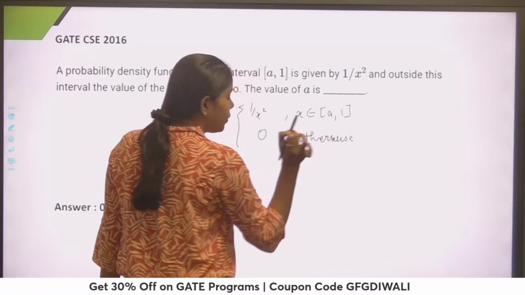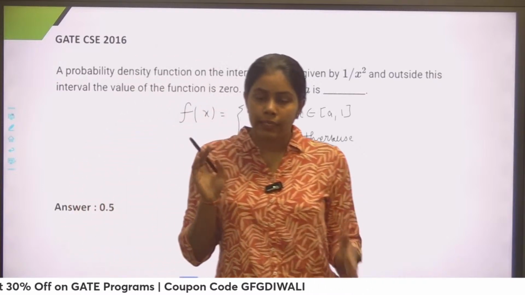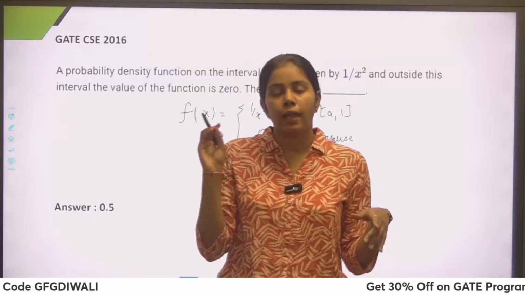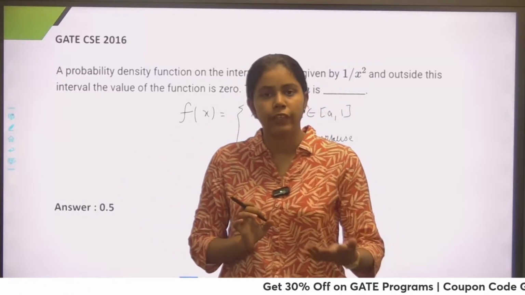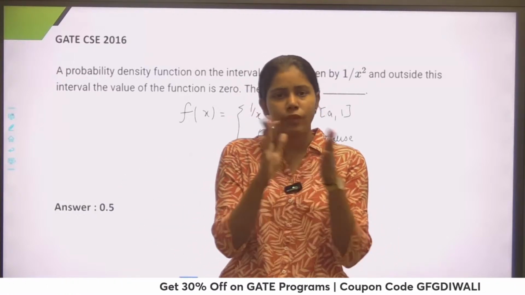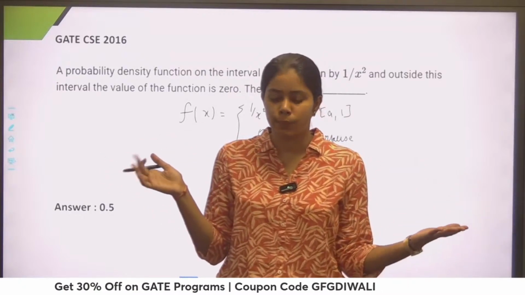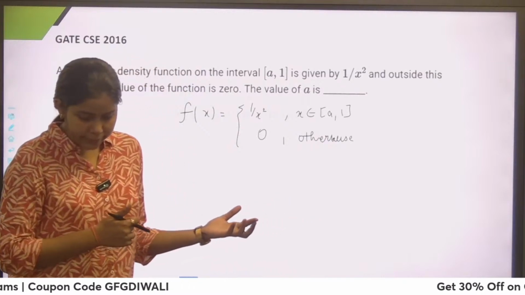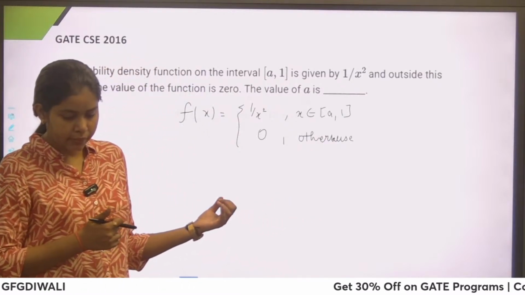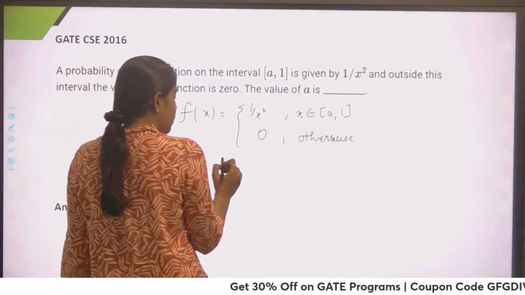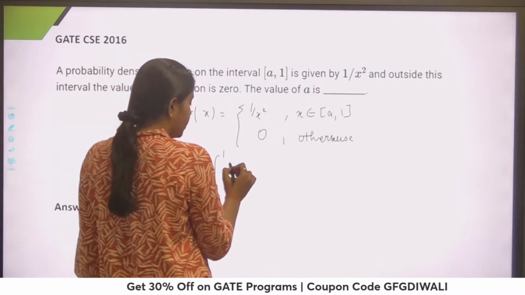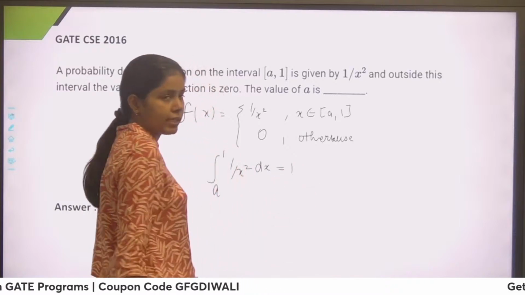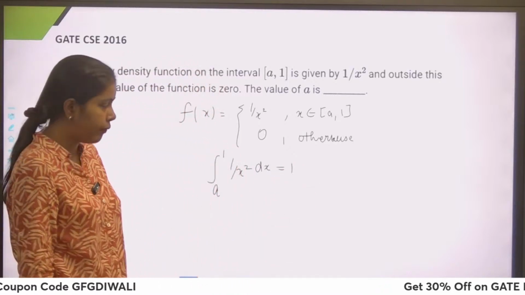So guys, if you remember, if I integrate my probability density function from minus infinity to infinity, I'll always get 1. That is the definition of a probability density function. And we also have seen that the sum of all the probabilities is 1. Same thing. So now we are going to integrate from a to 1 our probability density function 1 by x square, and I'll keep it equal to 1. Now on solving you would get the value of a.